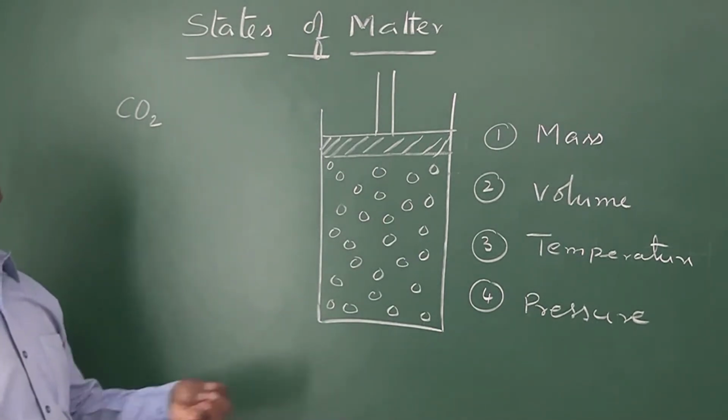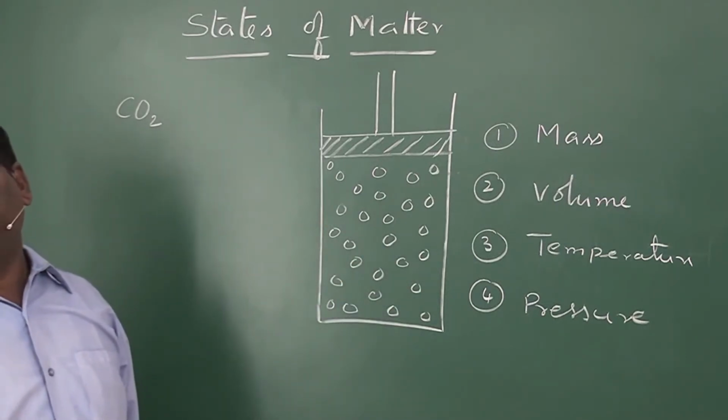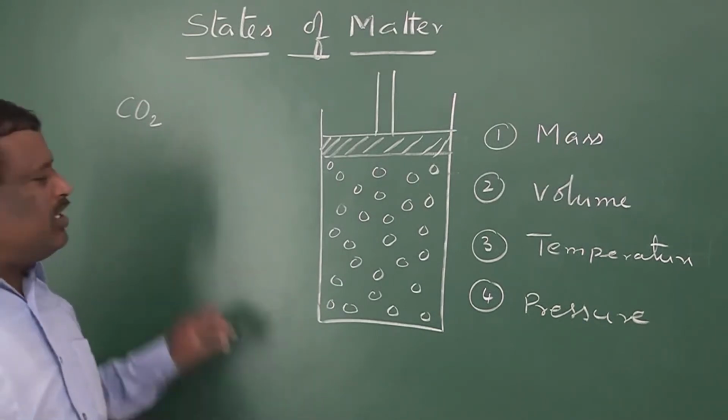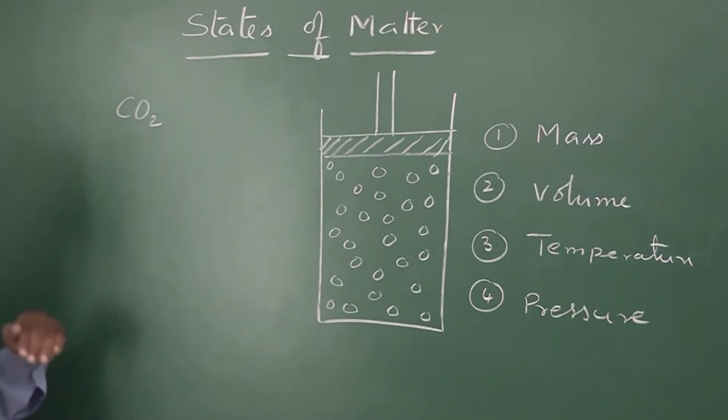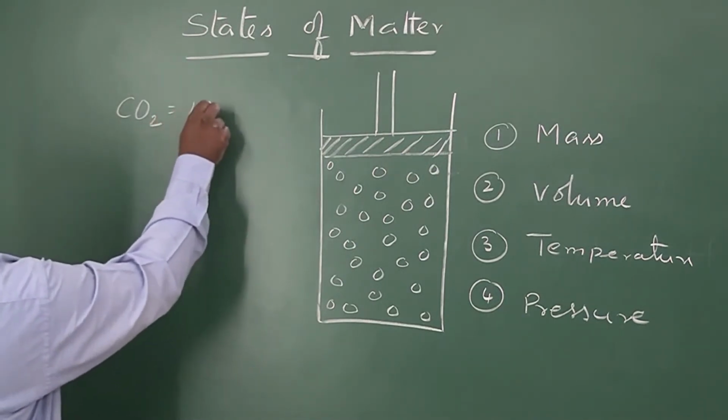But it is very difficult to express the mass of a single gas molecule in grams. So a new unit called atomic mass unit was introduced. This CO2 molecule is 44 times heavier than 1 AMU, or 1/12 of the C12 isotope. So the molecular weight of CO2 is said to be 44.